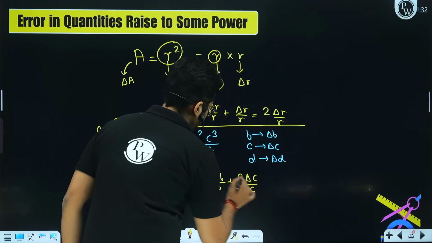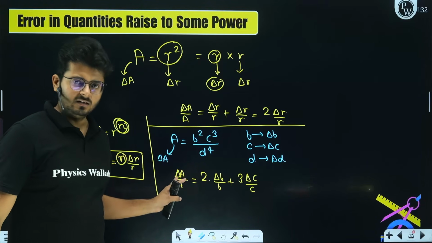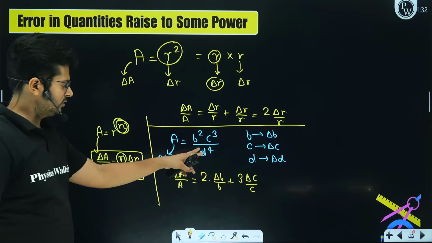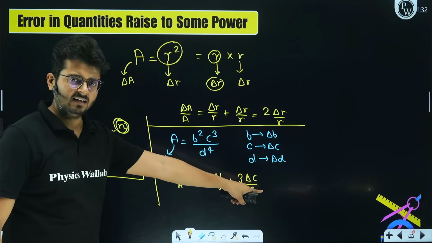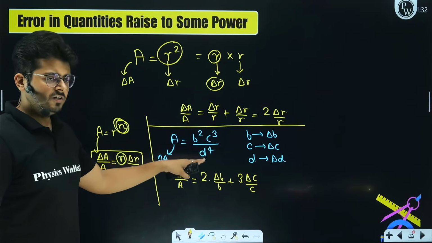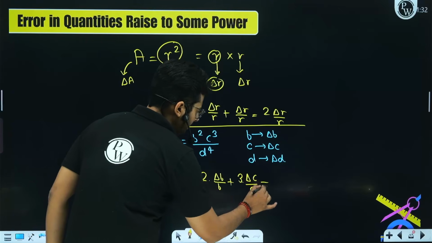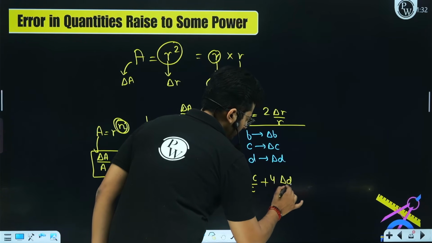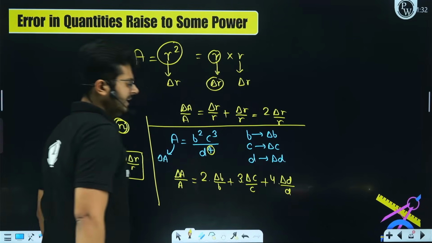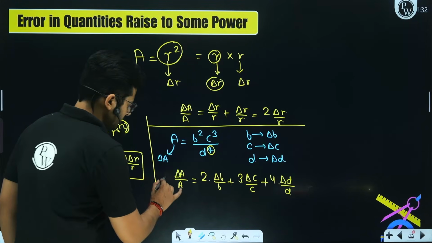And similarly, in product as well as division, the relative errors are always added up, right? So you see that D to the power 4 is in the denominator, so we will not subtract it. In the product as well as division, relative errors are added up, so you have to add up. Power is 4, so it is 4 times delta D upon D. I hope the idea is very, very clear. So this is the relation you are going to get in this final situation.